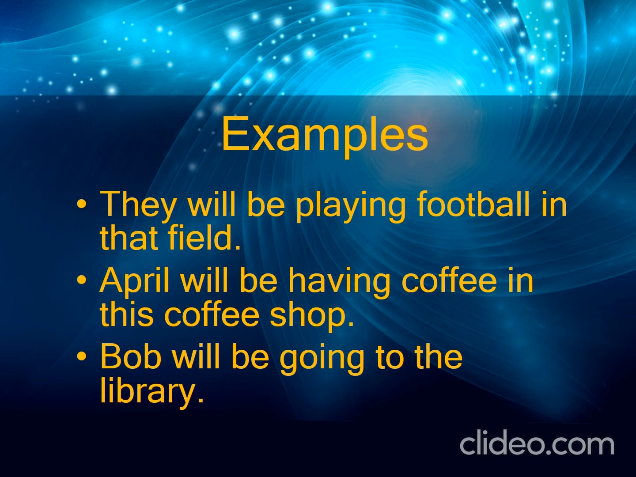Let's take some examples. They will be playing football in that field. Another example. April will be having coffee in this coffee shop. Another example. Bob will be going to the library. In these examples you have noticed that the action which will actually happen in the future is a continuous process. That's why we call it future continuous tense.